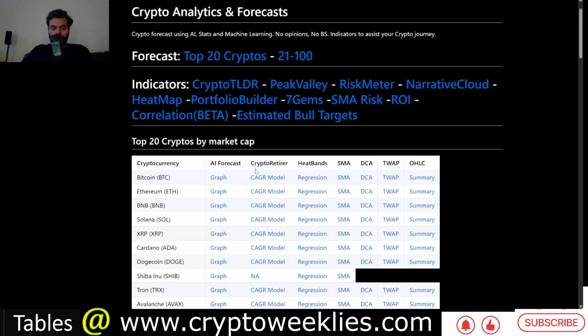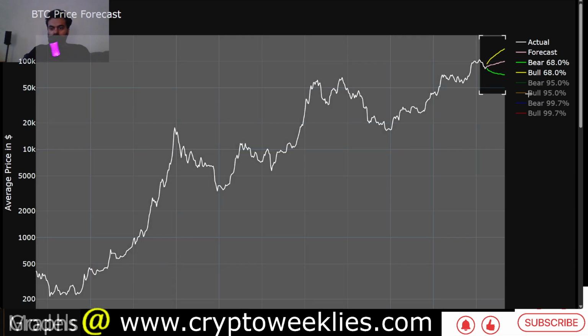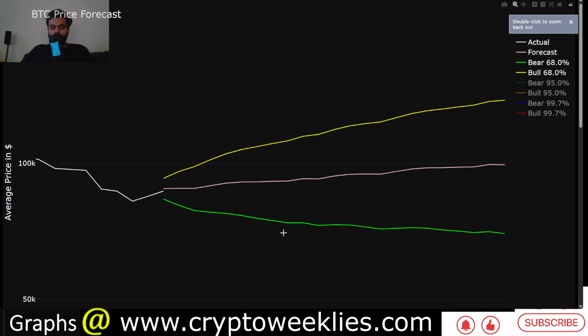If we analyze the machine learning based price forecast for Bitcoin, we have more than 10 years of data since September 2014, and this is the weekly price action for Bitcoin. Using this data, machine learning models are trained on techniques such as ARIMA, LSTM, and XGBoost. The findings of this model highlight three scenarios for Bitcoin. The price essentially does three things: goes up, goes down, or stays sideways. These models help identify the one standard deviation bull case and bear case for Bitcoin.